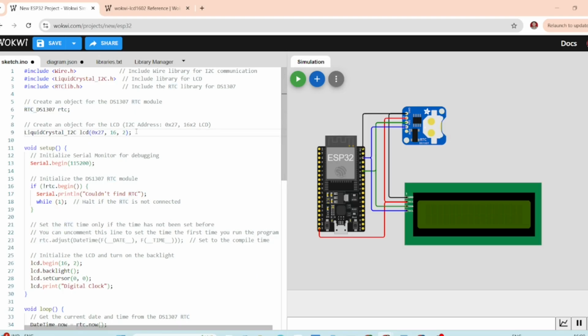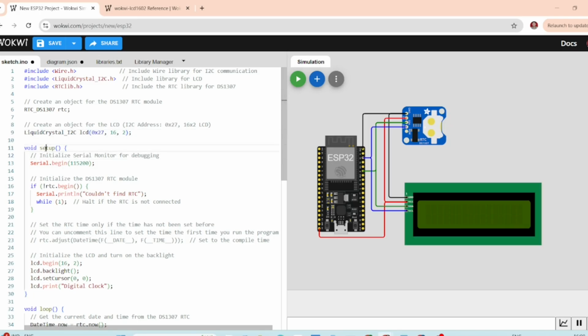LiquidCrystal_I2C lcd. An object is created for the LCD. The I2C address for the LCD is 0x27 and the LCD has a resolution of 16 columns and 2 rows. This object will be used to interact with the LCD display.